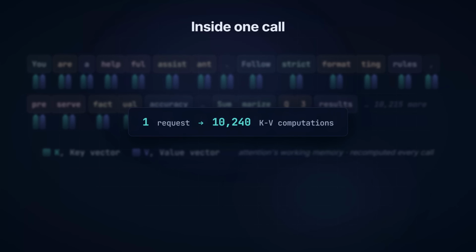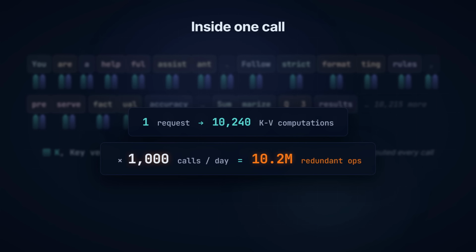So one request with a 10,000 token system prompt is over 10,000 KV computations, just to get to the first generated word. Multiply that by 1,000 calls a day, and the same system prompt is doing 10 million redundant operations. Most of that math is identical to the call before. The model just doesn't realize it's already done the work.